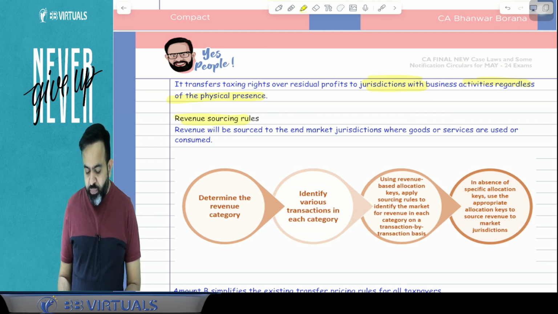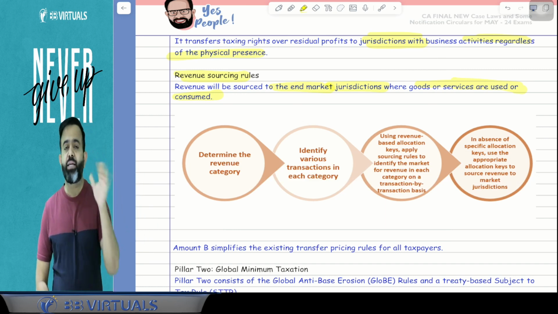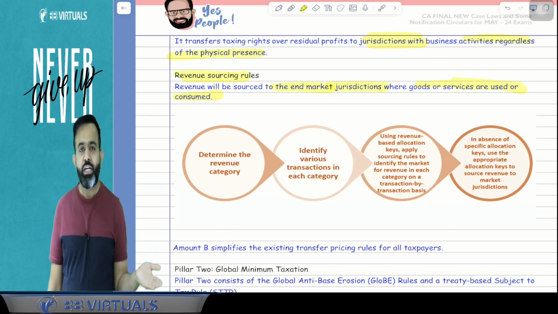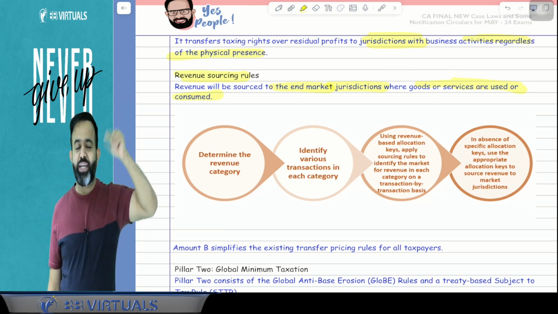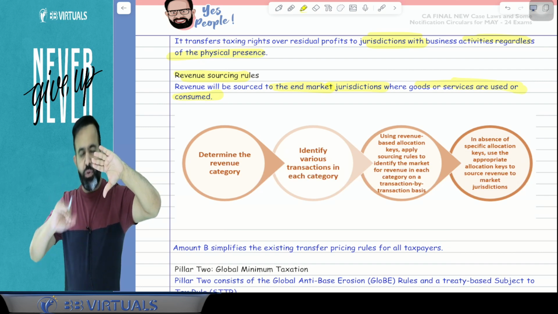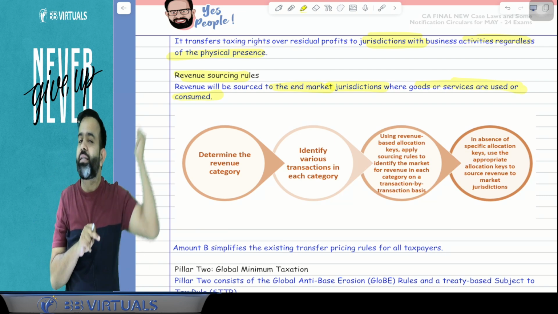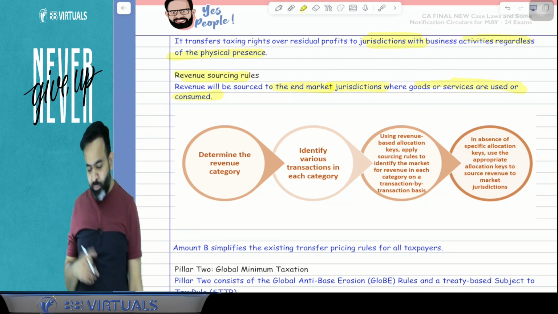It transfers taxing rights over residual profit to the jurisdiction with business activity, regardless of physical presence. Revenue sourcing rule means revenue will be sourced to the end market jurisdiction where goods or services are used or consumed. So where Facebook's goods or services are used in India, India will get the right to tax that excess profit. Excess profit means in excess of 10%, and out of that excess, only 25% will be treated as your allocated profit.